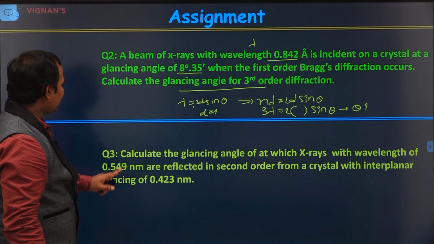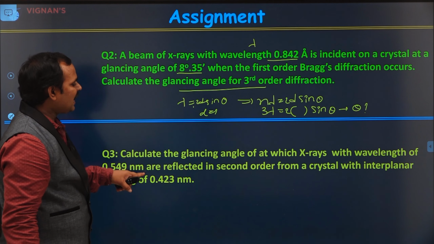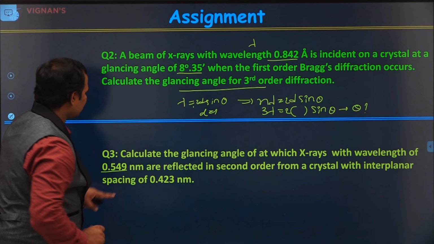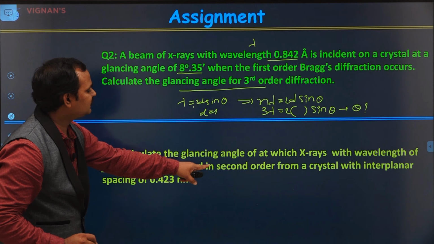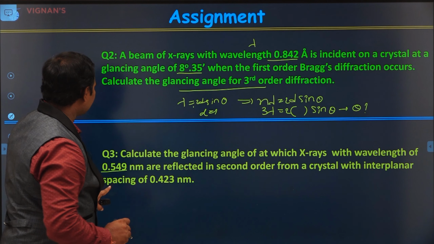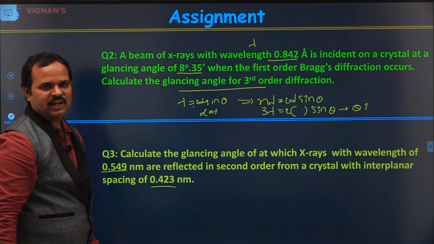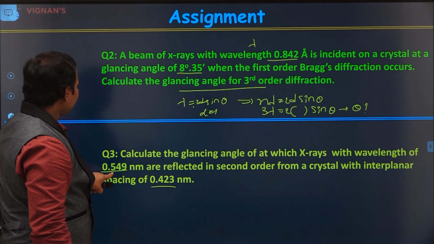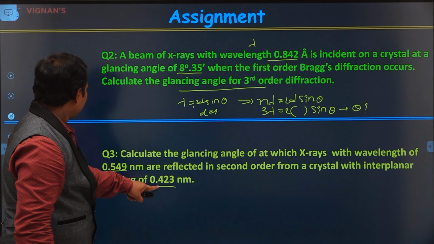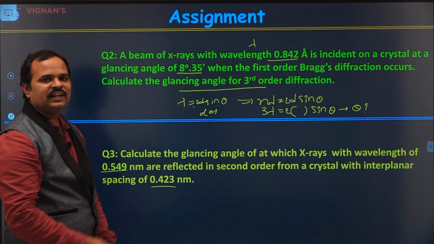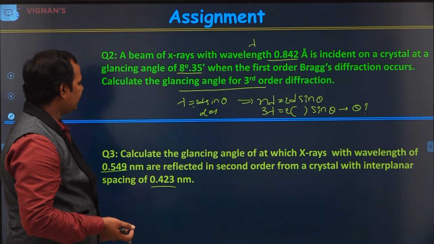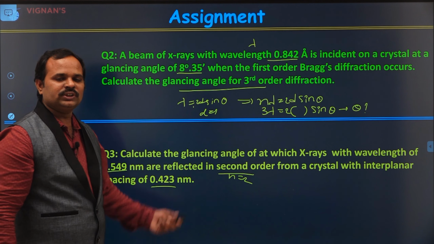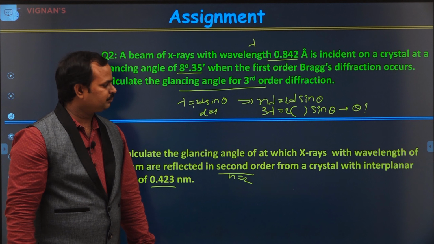Please do it. And here, in the third question, calculate the glancing angle at which X-rays with a wavelength of 0.549 nanometers are reflected in a second order from a crystal with an interplanar spacing of 0.423 nanometers. They are asking us to find the glancing angle, and they have given the wavelength and also the interplanar spacing. So this is a direct question. This is the second order, that means n is equal to 2. It's easier, direct substitution, you can do it easily, right?